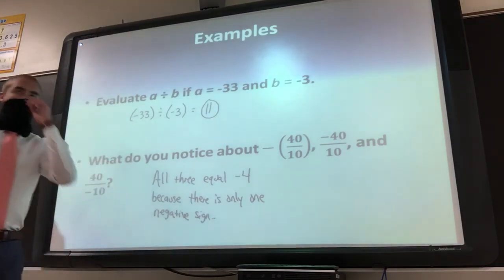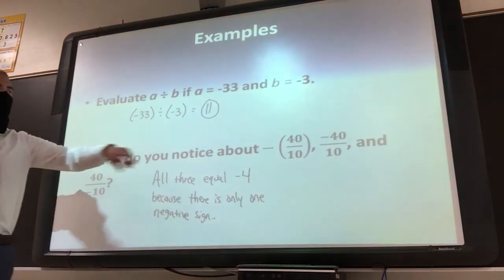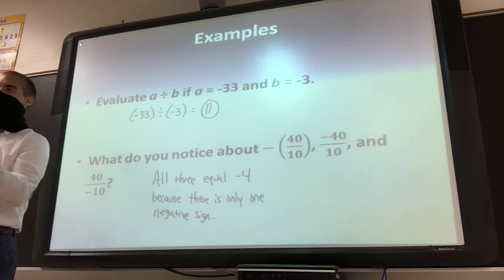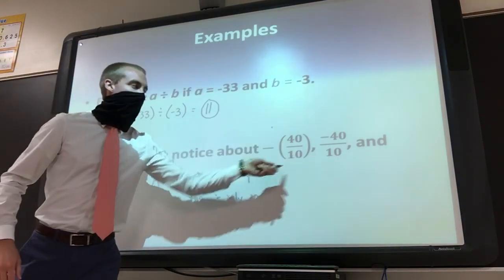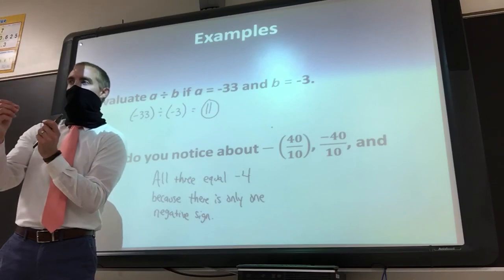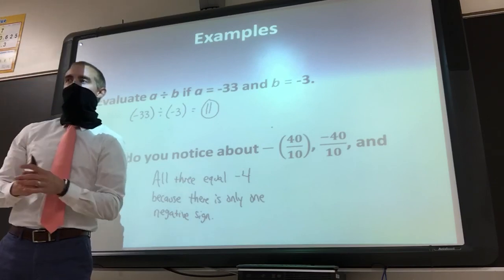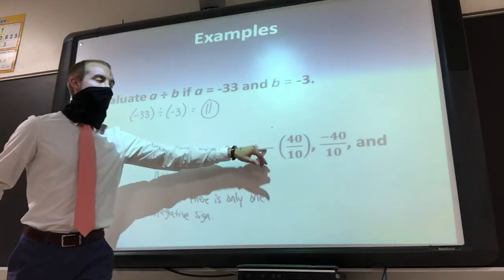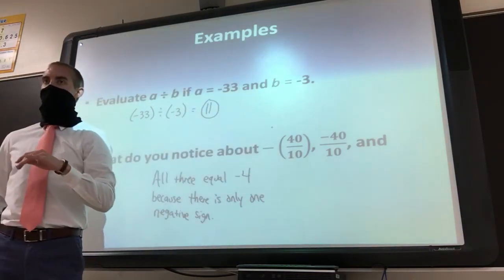So what I want you to remember is even if the negative is outside of the entire fraction right in the middle, like this one right here, that does not mean that you put a negative on both numbers. What that means is it's just one negative. You do 40 divided by 10, and your answer would be negative at the end.